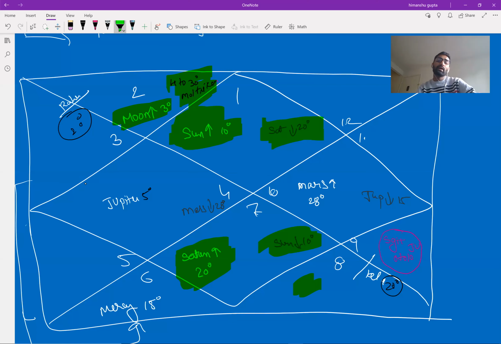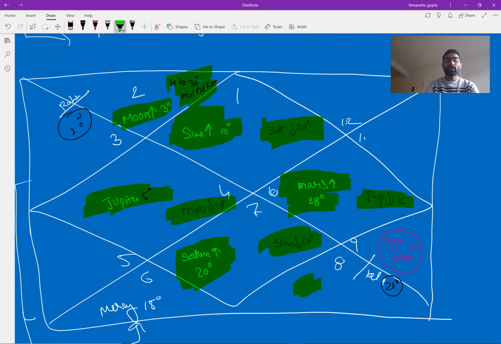Apart from that, Jupiter gets exalted in Cancer at 5 degrees and is debilitated in Capricorn at 5 degrees. Mars is debilitated in Cancer at 28 degrees, and the seventh house from that is Capricorn, where Mars gets exalted at 28 degrees.